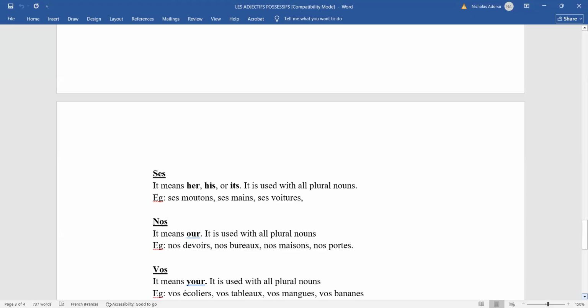Notre bureau. But you see that because bureau, in the plural form, we have to add an X for it to become plural. So here I want to say our offices. So I can't say "notre bureau", but it will become "nos bureaux", because offices has become plural now, right? So I can't say "notre bureau" when the office is more than one, but I'll say "nos bureaux" instead of "notre bureau". But if it's one office, then I can say "notre bureau", our office. Are we clear with this? Yes, sir.